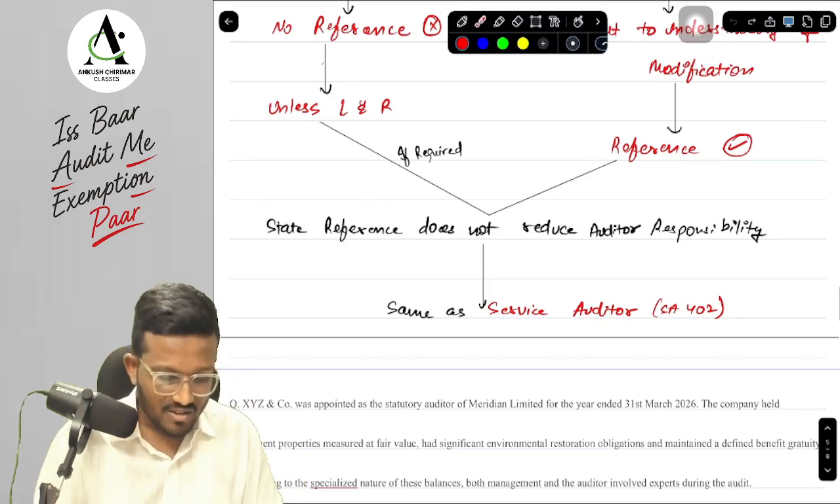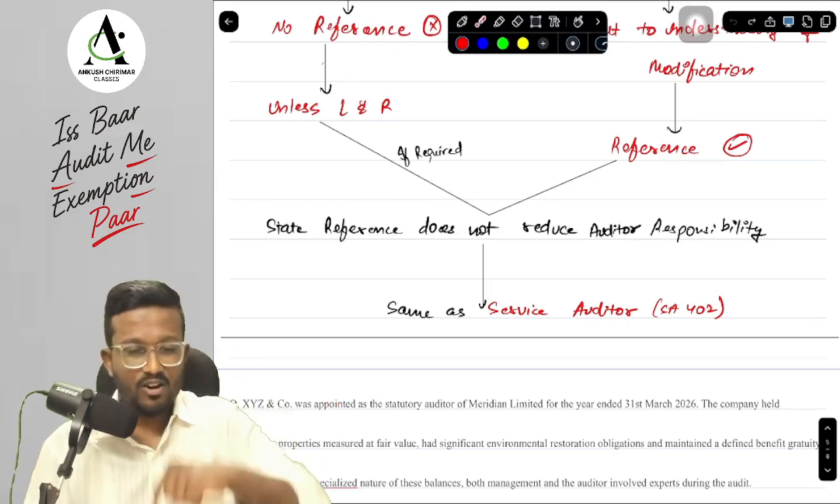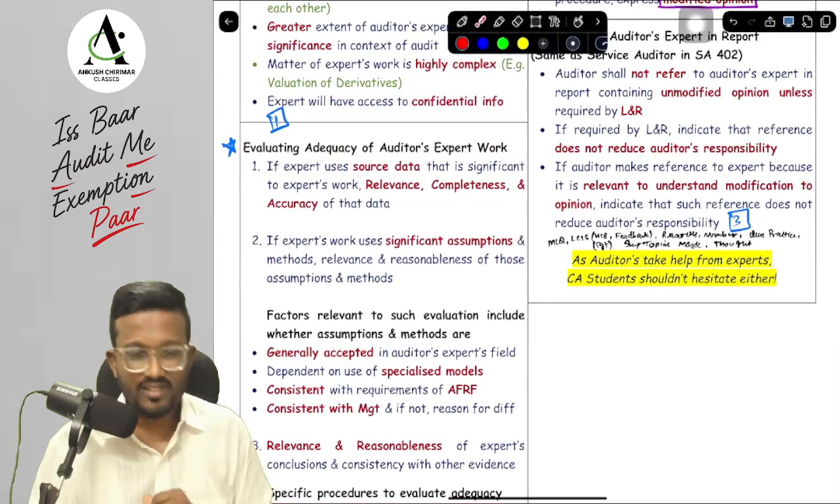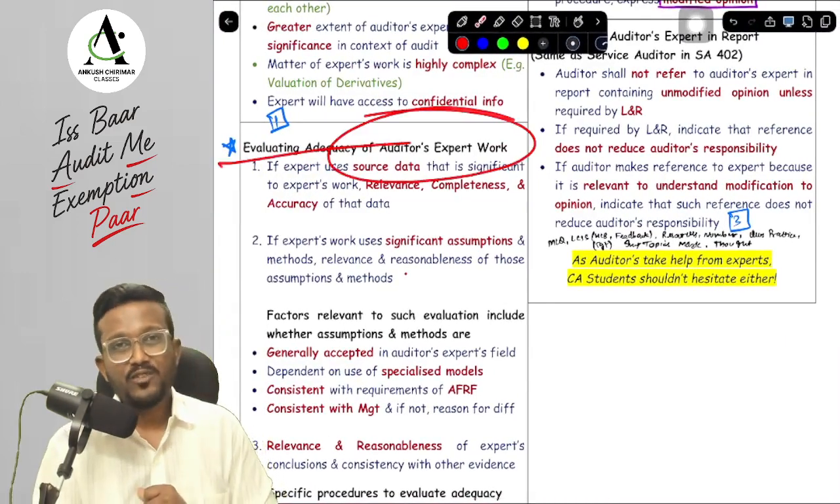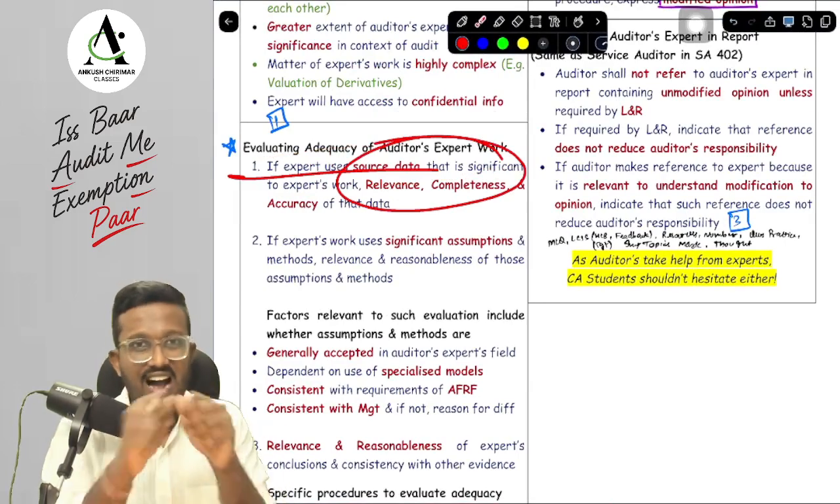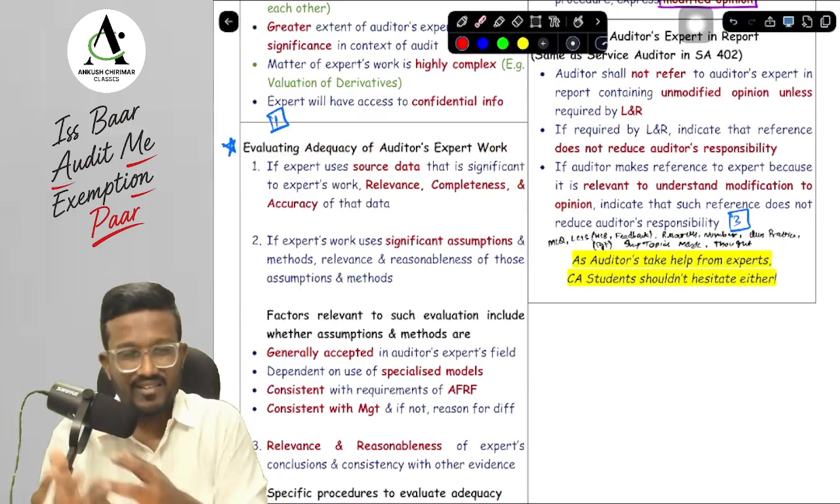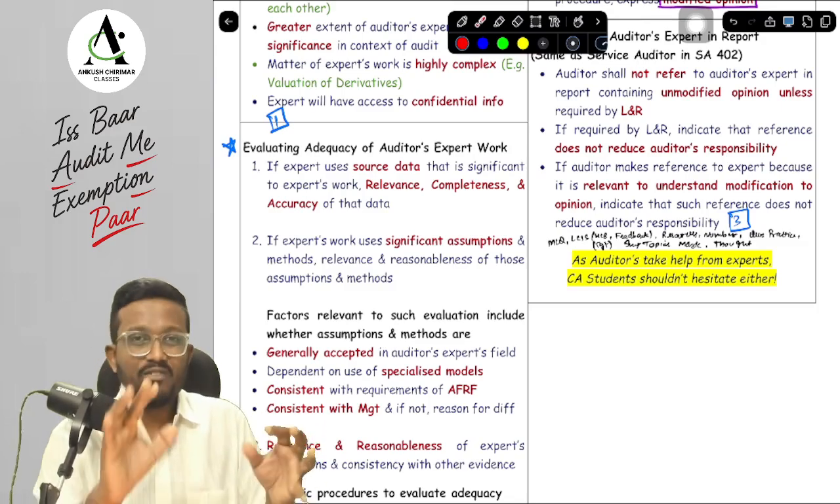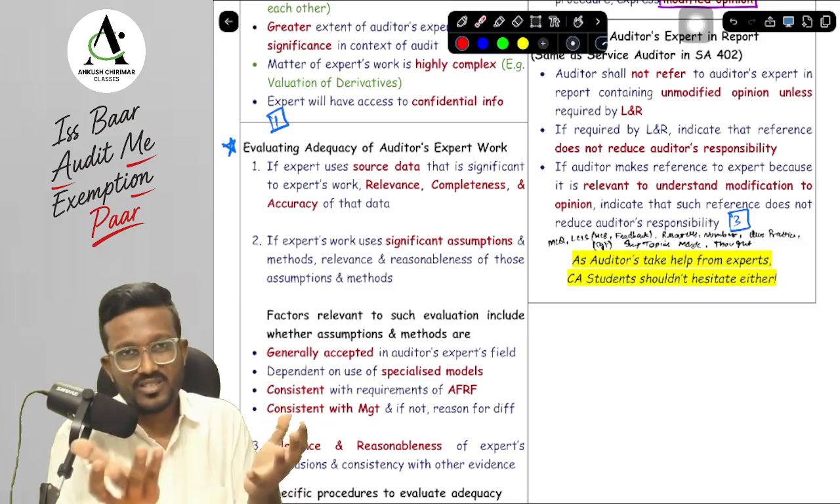Okay. Yes, sir. Now, this is one MCQ. This we will discuss at the end of the revision video. Let's discuss it from the concept book what we have discussed till now. We are talking about evaluating the adequacy of the auditor's expert work, which means what, sir? We will check the CAR of the source data, that is completeness, accuracy, and relevance. Then, in terms of relevance and reasonableness, we will check what are the assumptions and methods applied on the source data and what are the findings.